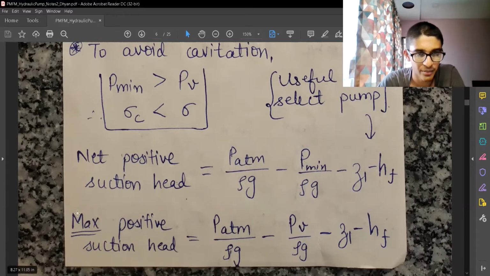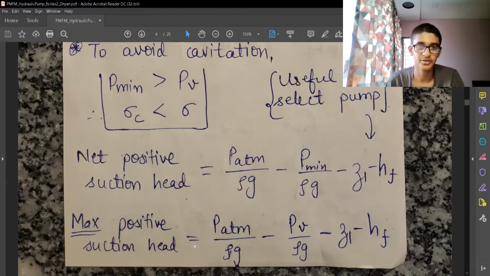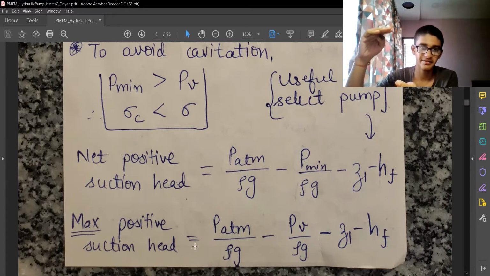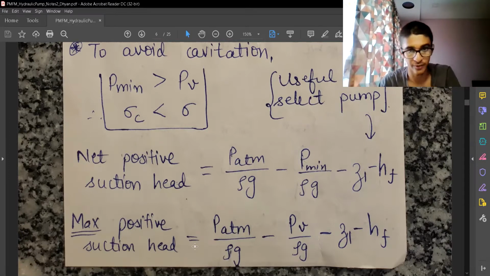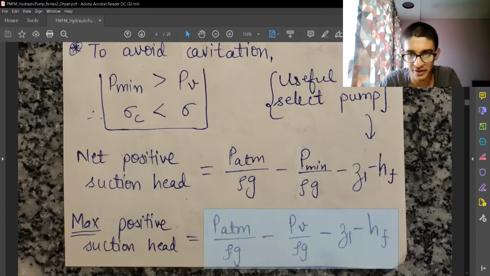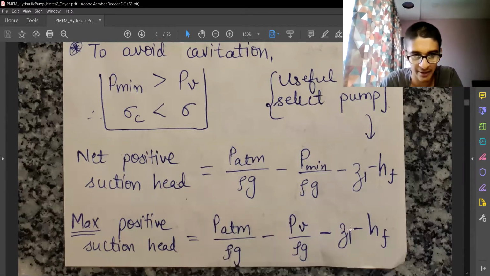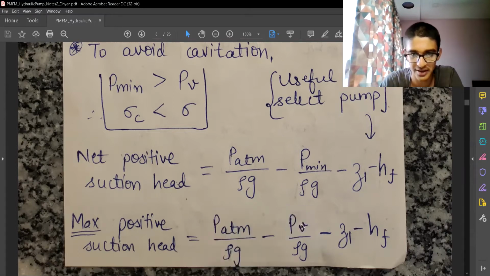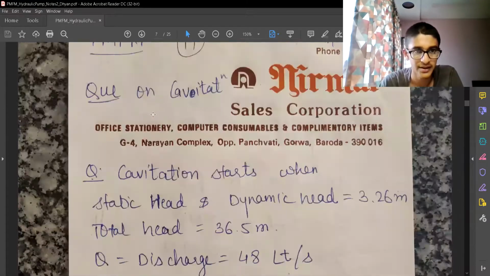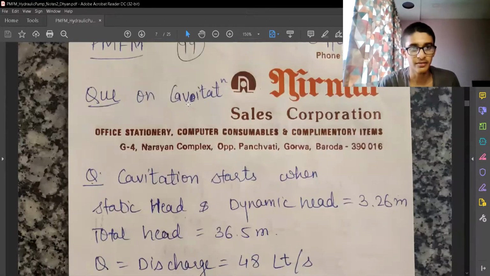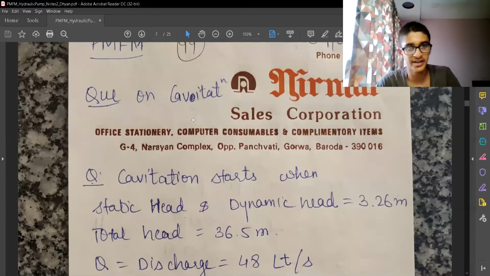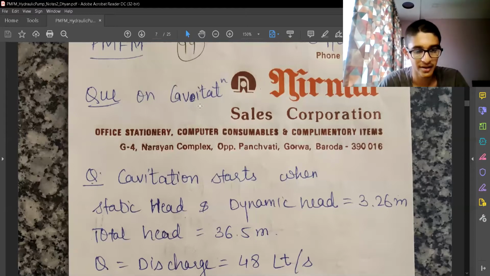And the maximum positive suction head which we can use, so the maximum height to which we can place our pump from the sump, is given by this. So we have already everything known. We have HF known, we have PATM known, we have PV, that is the vapor pressure, known. So that's all. From the next video we'll see a question on critical cavitation.